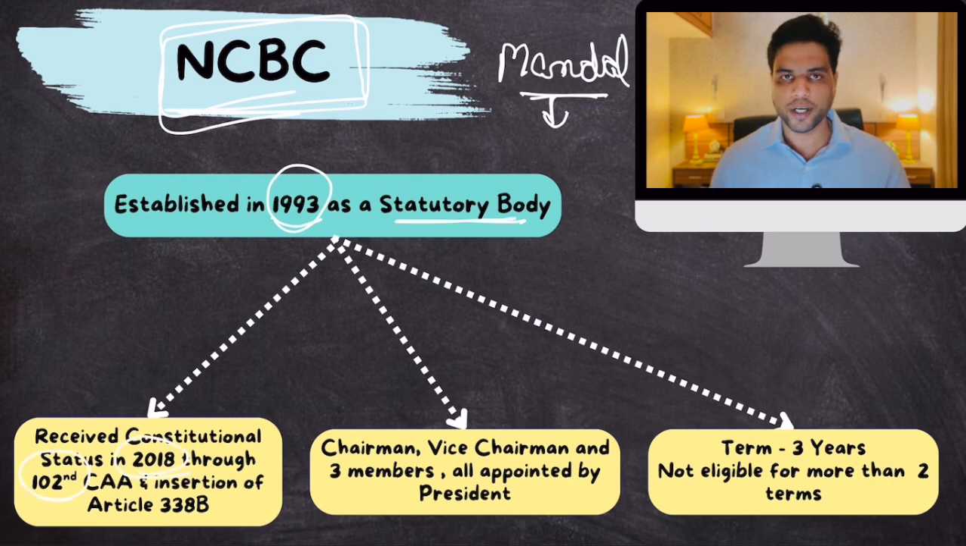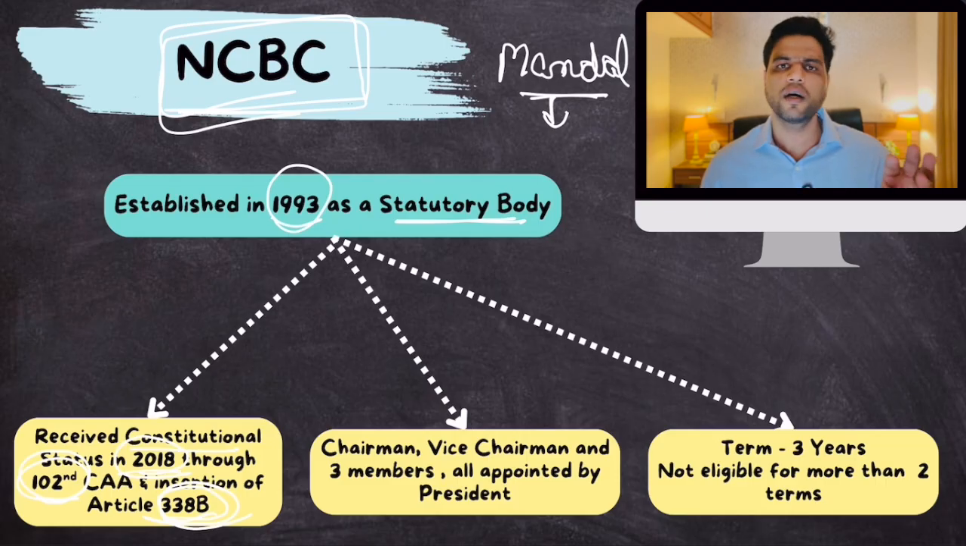But this statutory body was given constitutional status by Constitutional Amendment Act 102nd in 2018. So it was a statutory body, but then it became a constitutional body by the 102nd Constitutional Amendment Act 2018 by inserting Article 338B. So Article 338B basically is NCBC. Okay, the job of NCBC is to identify which castes are other backward castes. They are also consulted with respect to matters of reservation and all the other things.